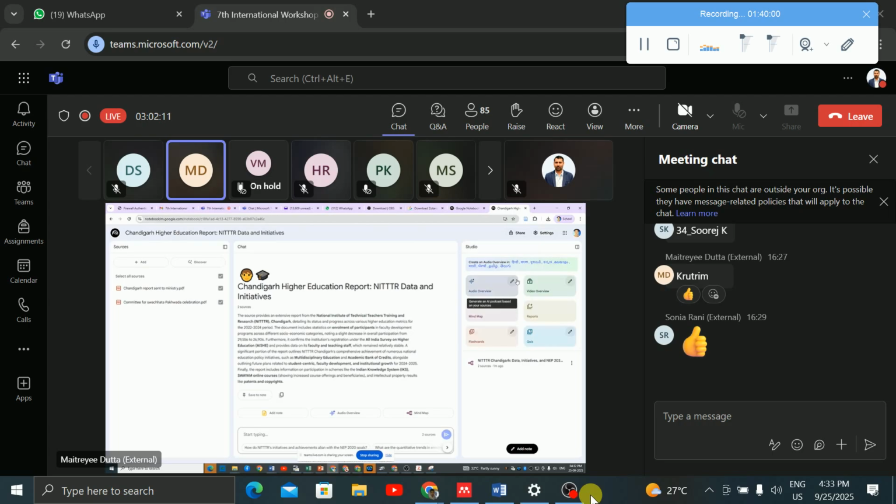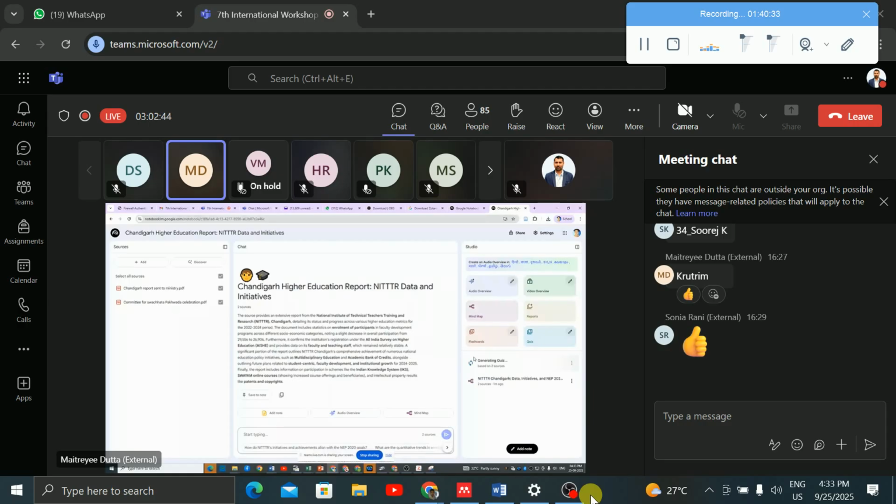Also you can generate the reports, right? For example, your sources are there, three Excel files are available. From this it is making the notes, and from this you are generating the reports. You can generate the quiz also from it. For example, the notes are available and you are generating the quiz. AI is creating the quizzes from these two documents only. It is creating the quiz, right?